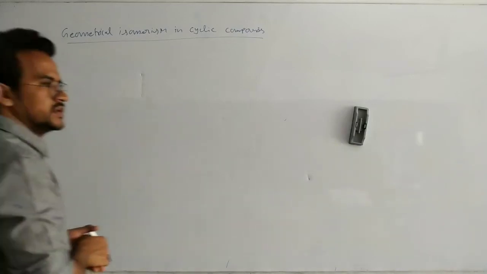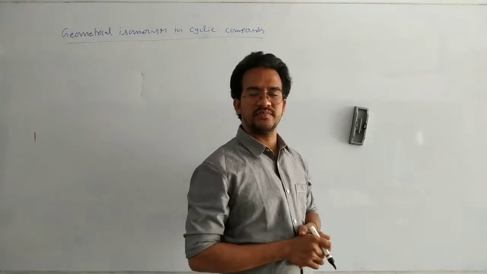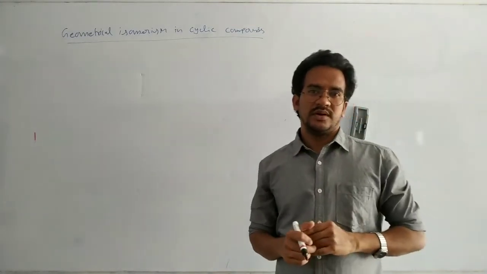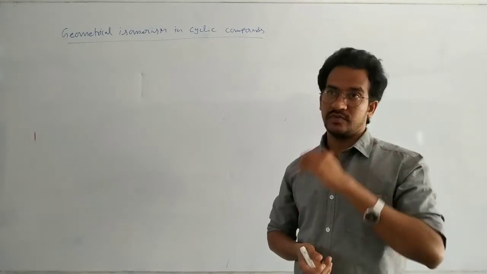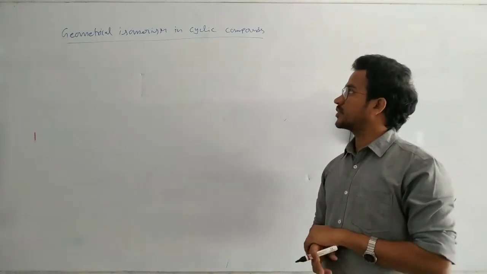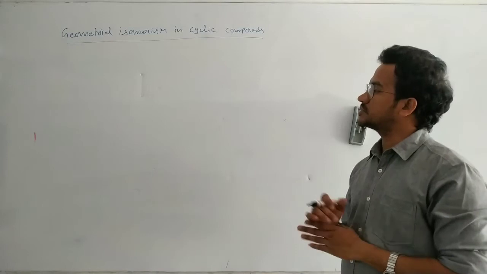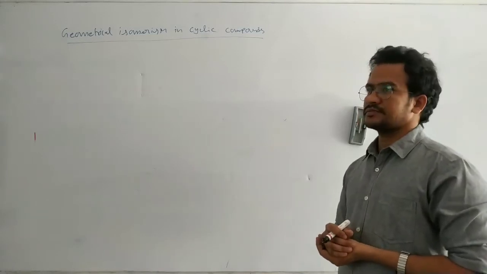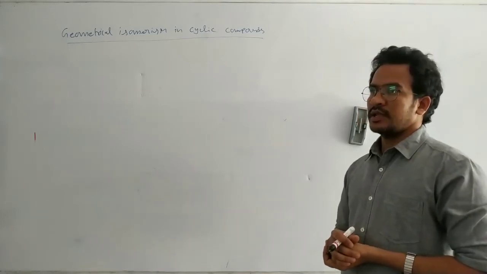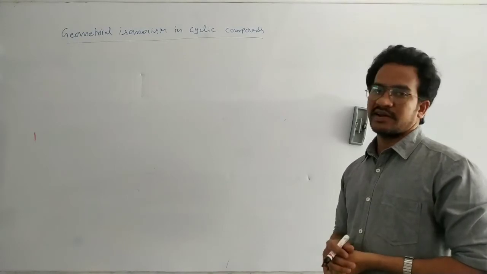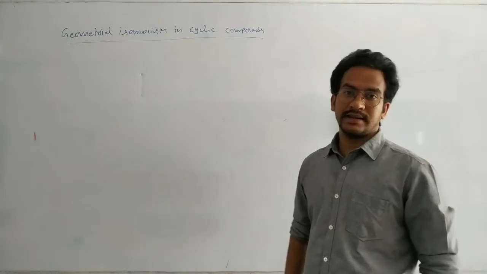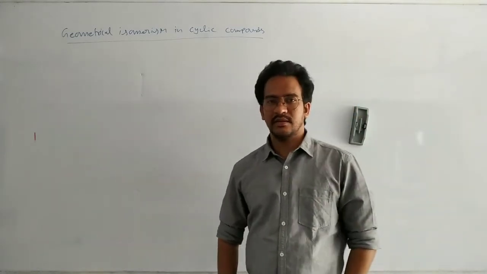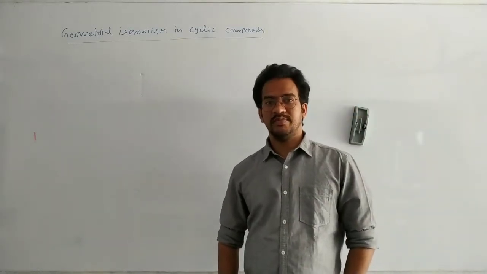So next, let us discuss the geometrical isomerism in cyclic compounds. Generally, cyclic compounds are not planar. Of course, the atoms which are present in the ring are in the same plane.